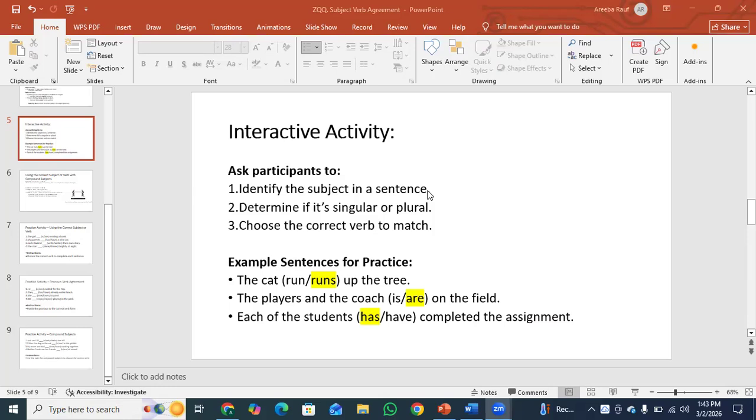Why do we use "are"? Because "the players and the coach" sounds plural. Each of the students has completed the assignment. Why do we use "has"? Because "each of the students" sounds like one by one, one student at a time.